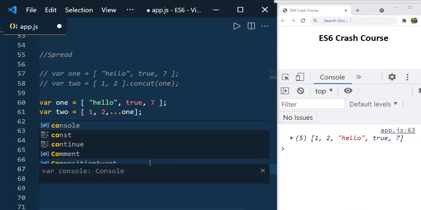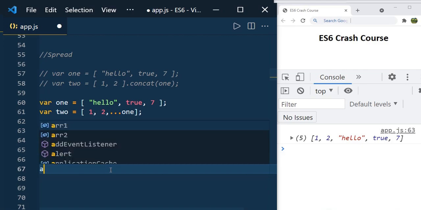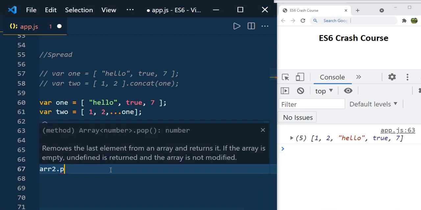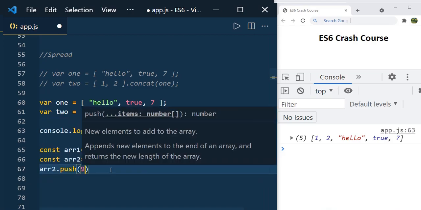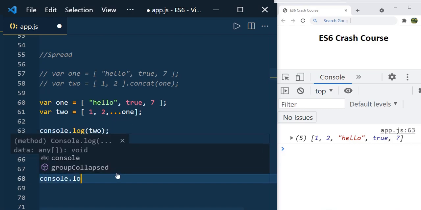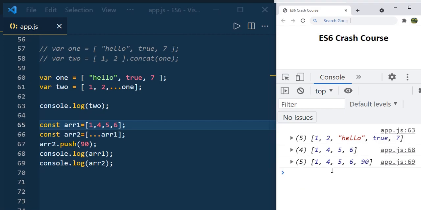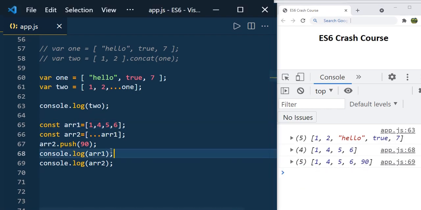To prove that, I will add another item to array2. Now array2 contains all the items of array1, like 1, 4, 5, 6. Now I just add array2.push and say 90. Now let us print both array1 and array2 with console.log. You can see that array1 has 1, 4, 5, 6 and array2 has 1, 4, 5, 6, 90. Adding the item to array2 didn't affect array1, which means it is a shallow copy. So using the spread operator you can do it very easily.